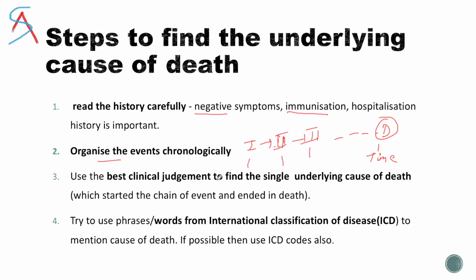Then you have to use your best clinical judgment to find a single cause of death. You cannot write multiple causes of death, like fracture, fall from height, pneumonia, everything; you cannot write on it. Very rarely there could be 2 or more underlying causes of death. That's very rare. Mostly it's always a single cause of death, and you have to use your clinical judgment, whether this is associated with that, will it cause the second event or the third event. So all those correlations you have to look at.